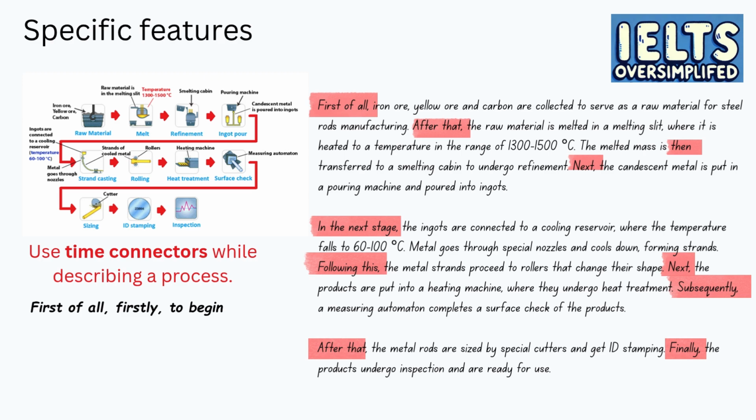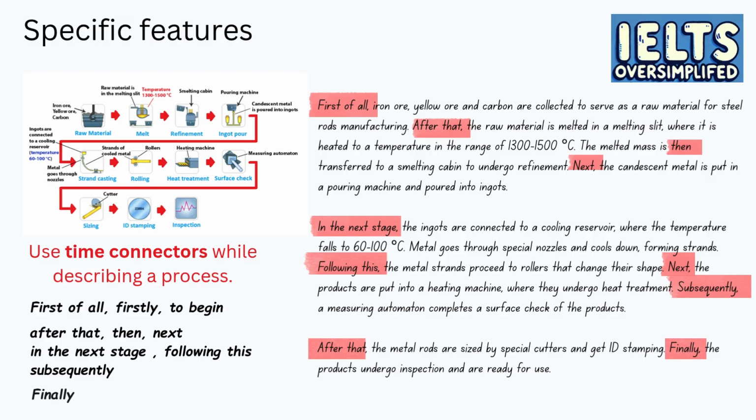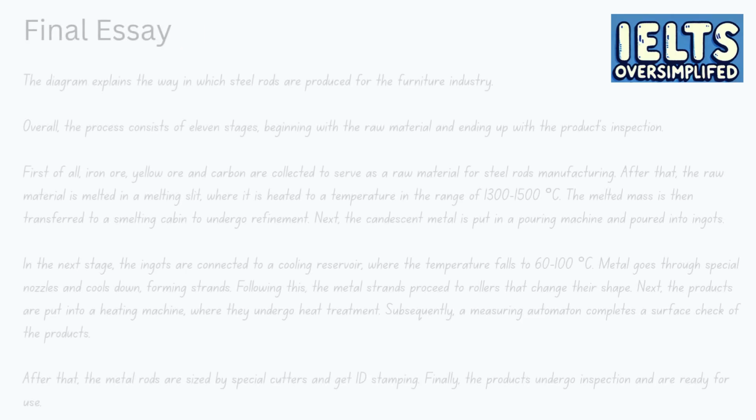To move on to the next stage, I used the following connectors: after that, then, next, in the next stage, following this, and subsequently. And to describe the last stage, I used the connector finally. It's a very good idea to use these time connectors. If you're describing a process this way, your writing will be more coherent and you will achieve a higher score.